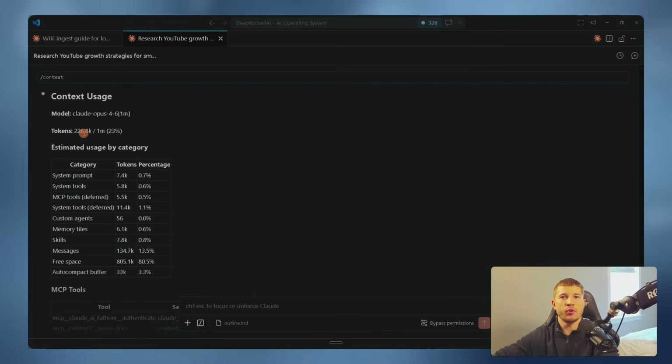So I'd like to show you guys the price of being able to research and create an entire new wiki. I obviously sent 6 Sonnet research agents out. If you guys send a little bit less, you probably use less tokens. But I just wanted to show you that for 200,000 tokens, which is about a fifth of your entire Opus 1 million context window, I think that's pretty good and relatively cheap.